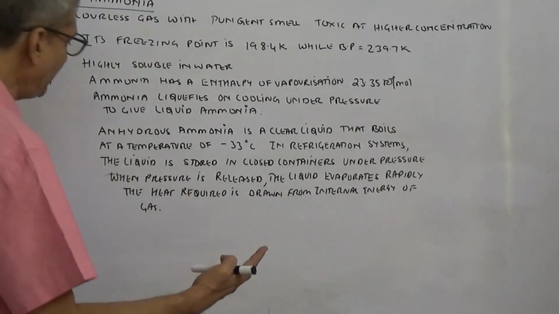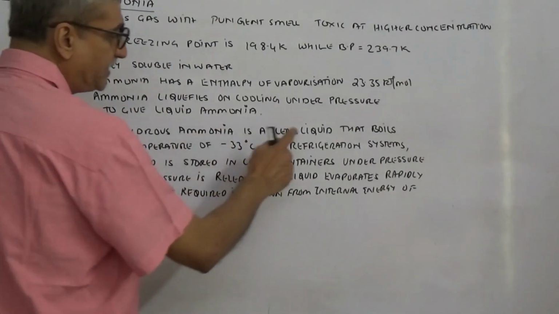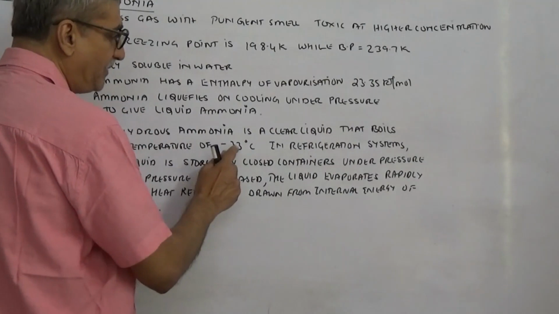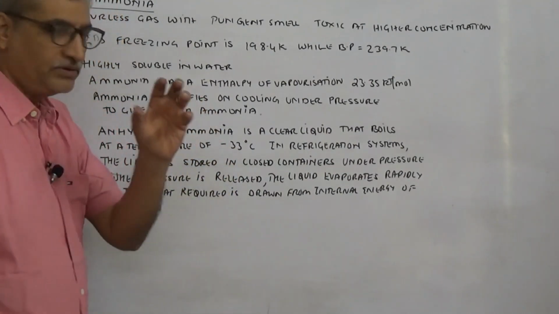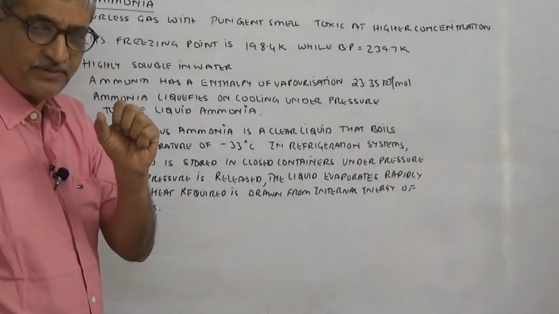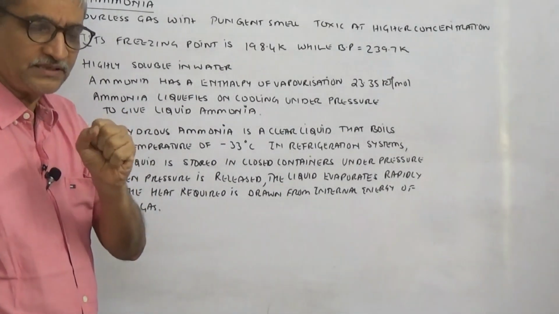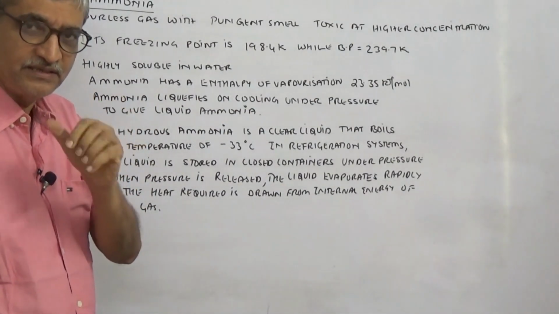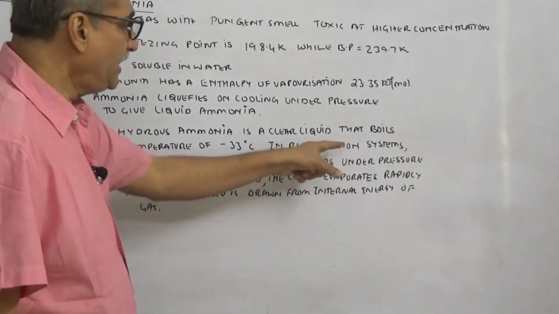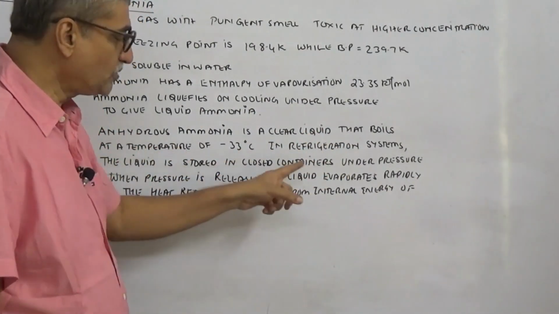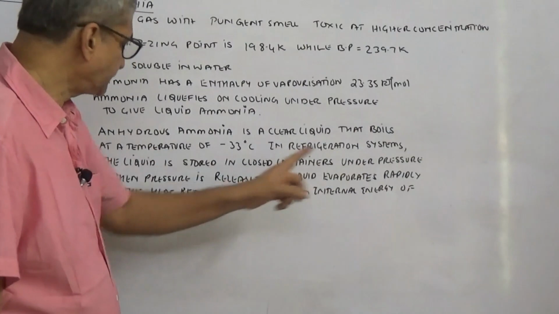So you can see I have explained over here that anhydrous ammonia is a clear liquid that boils at a temperature of minus 33. So when you pressurize it, it becomes a liquid. Its boiling point is minus 33, so at room temperature, automatically when you release the pressure, it's going to evaporate. In a refrigeration system, the liquid is stored in closed containers under pressure.